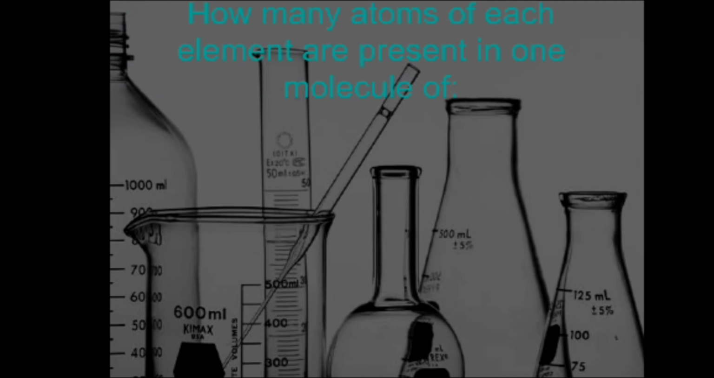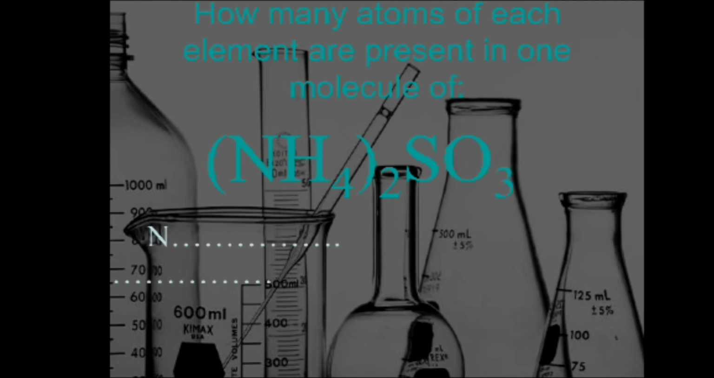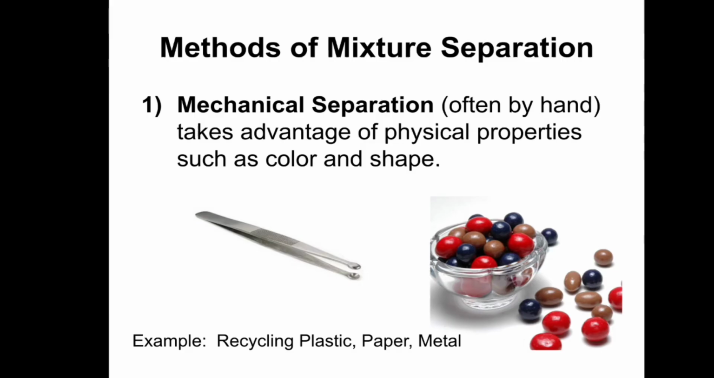How many atoms of each element are present in one molecule of (NH4)2SO3? Here 2 atoms of nitrogen, 8 atoms of hydrogen, 1 atom of sulfur and 3 atoms of oxygen are present. Now you can see here hydrogen, oxygen, nitrogen, chlorine, nitrogen oxide, water, nitrogen dioxide and carbon dioxide.